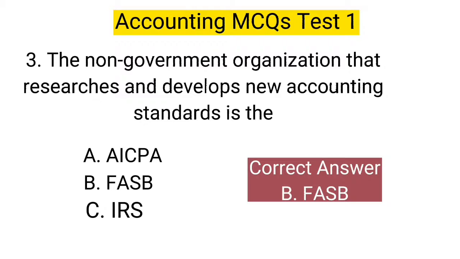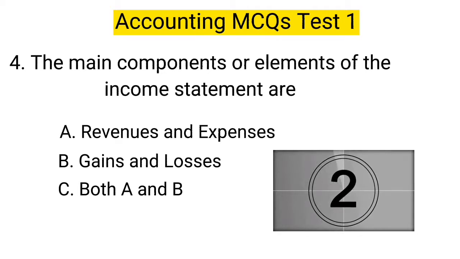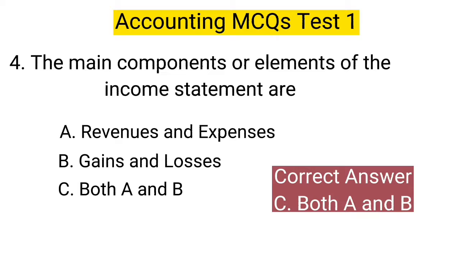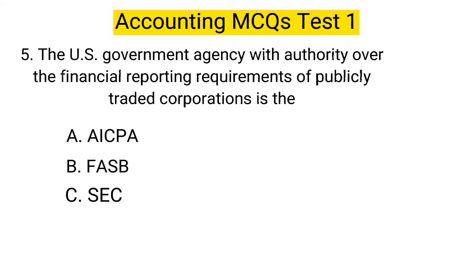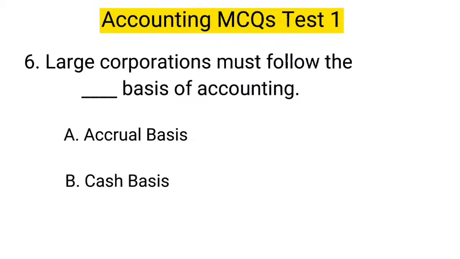Correct answer is B. 4. The main components or elements of the income statement are. Correct answer is C. 5. The U.S. government agency with authority over the financial reporting requirements of publicly traded corporations is the. Correct answer is C.